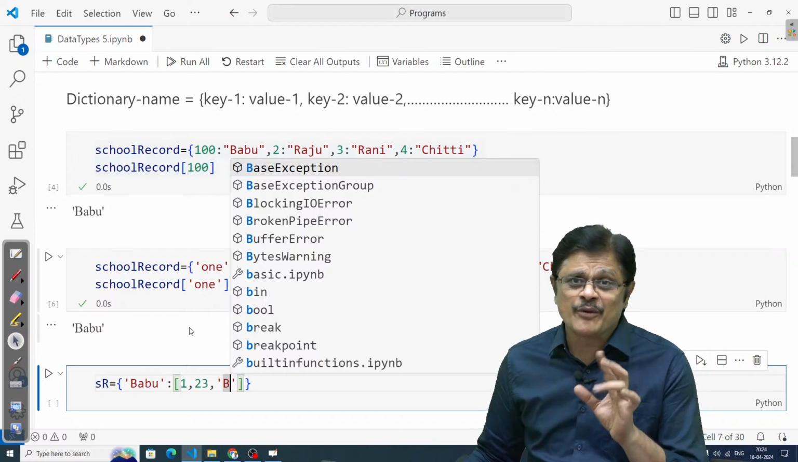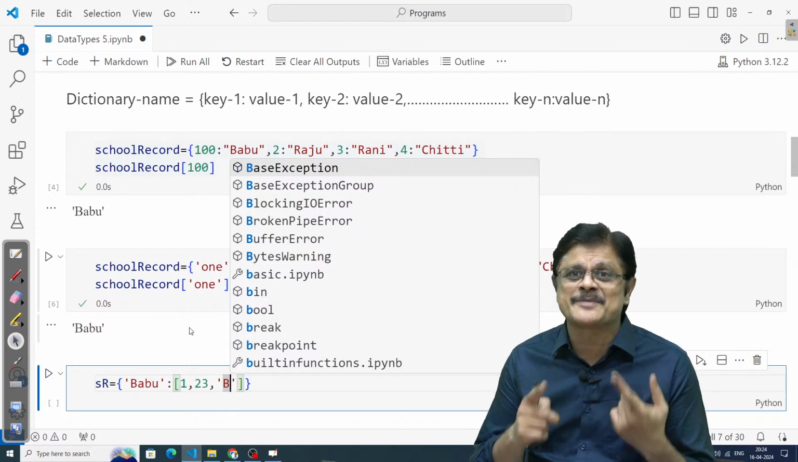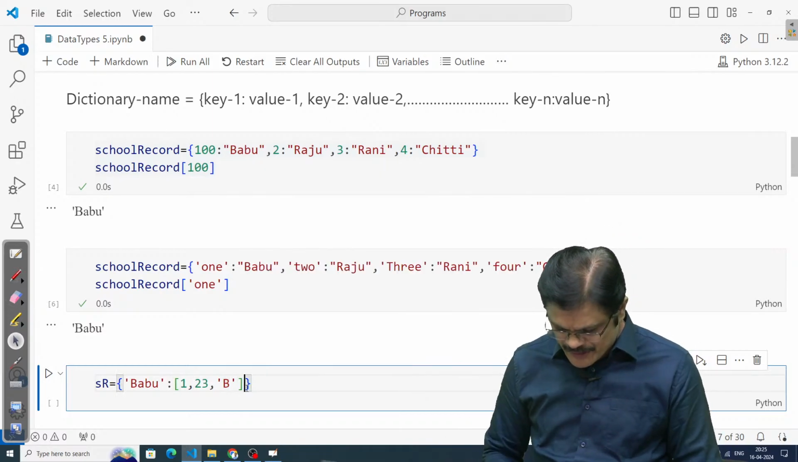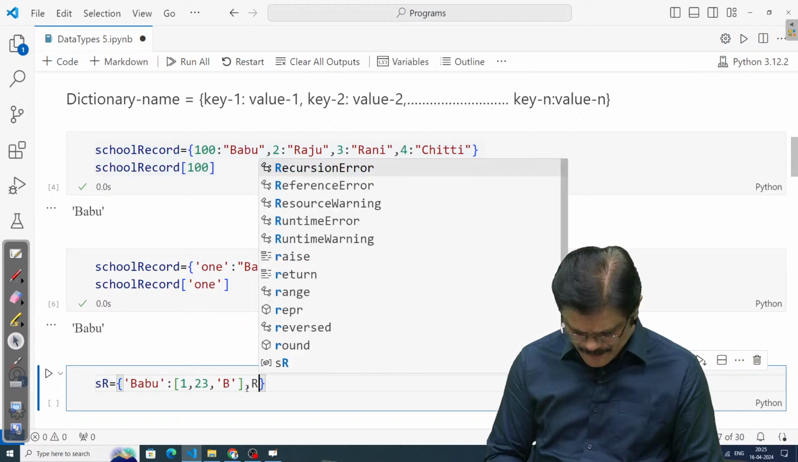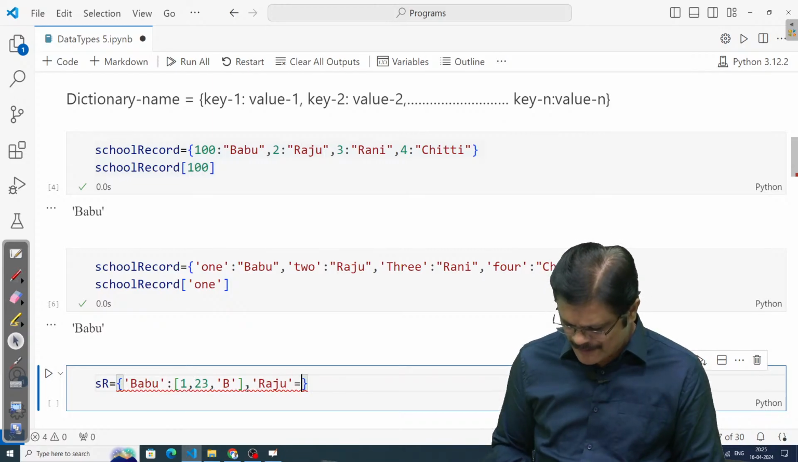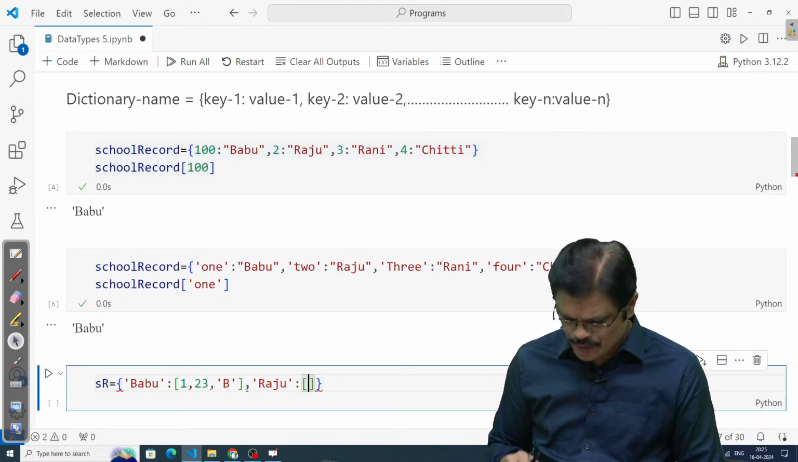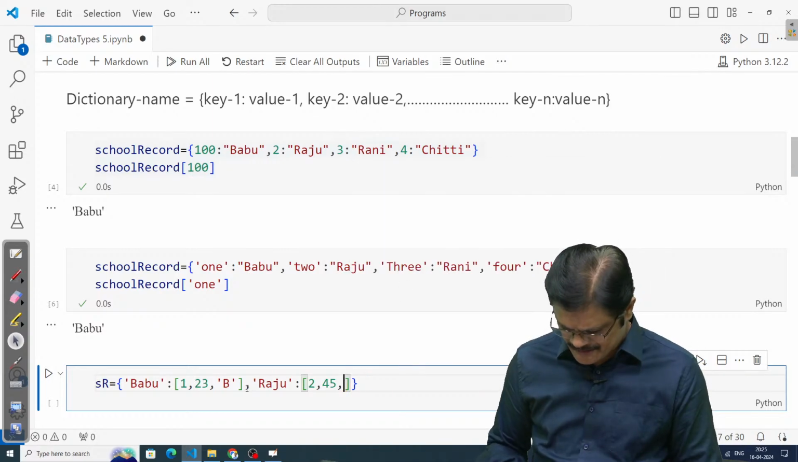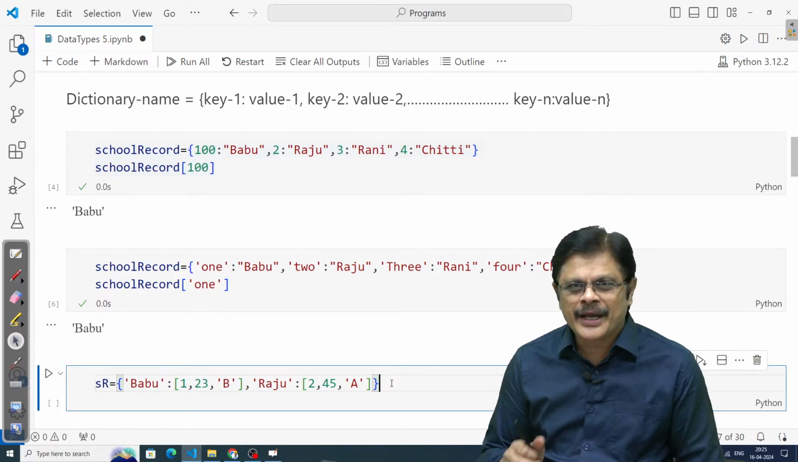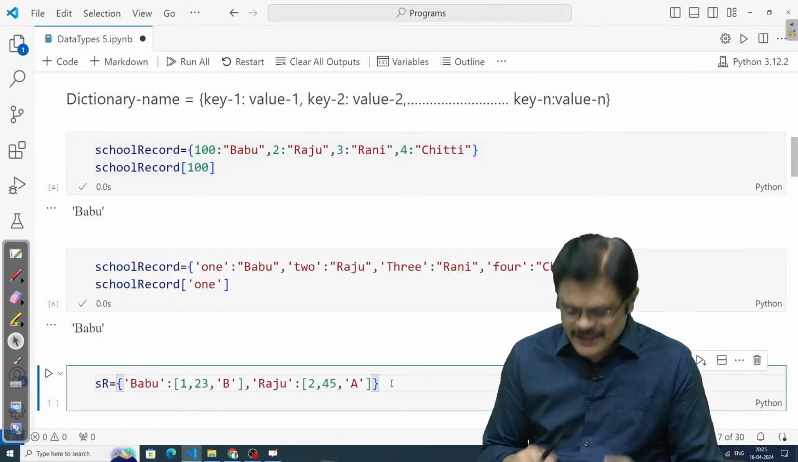See, numbers you can have, but whenever you are writing characters, please see there must be strings or it should be a valid identifier. Similarly, for other names, you can try this. Maybe for Raju, and Raju must be a string. This is a valid identifier. And for this fellow also, I am associating some information. His roll number is 2. His marks are say 45, and his grade is say better grade A, like that. So now you can access this information using the keys.